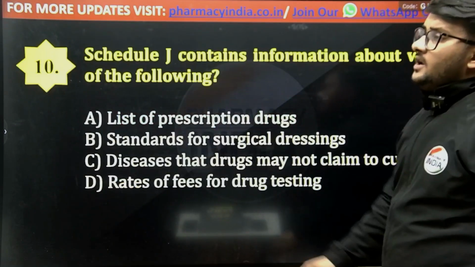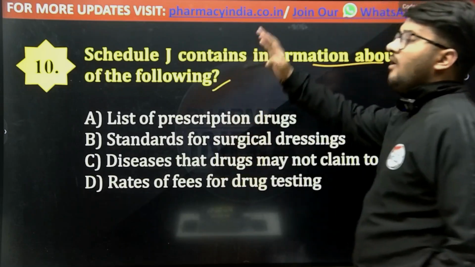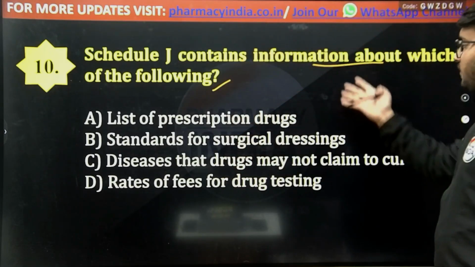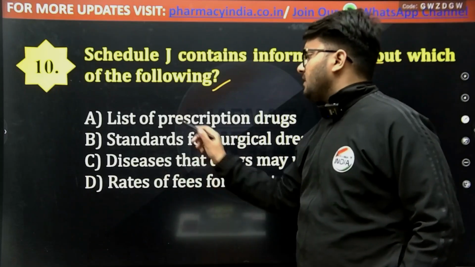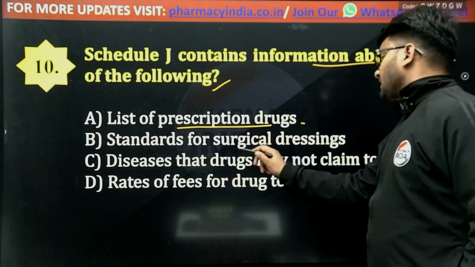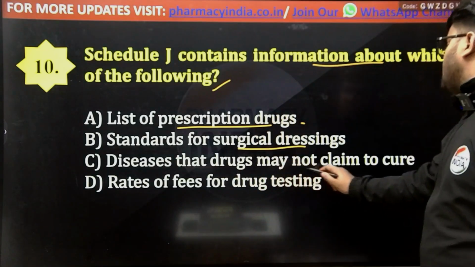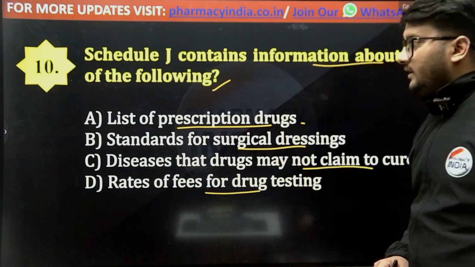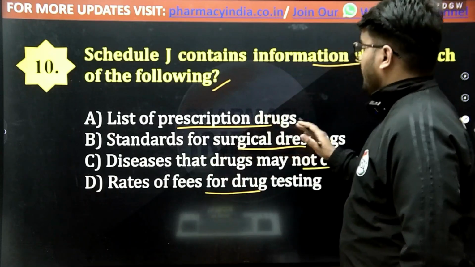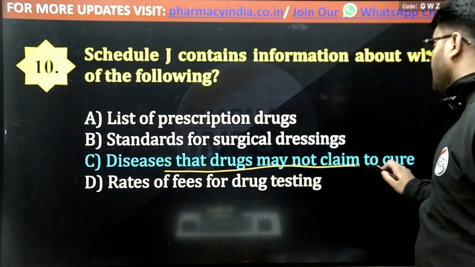Next question: Schedule J contains information about which of the following? According to this question, please find out the correct answer. Option A is list of prescriptive drugs, standards for surgical dressings, or diseases that drugs may not claim to cure, or rates of fees for drug testing. The correct answer is option C, that is diseases that drugs may not claim to cure.